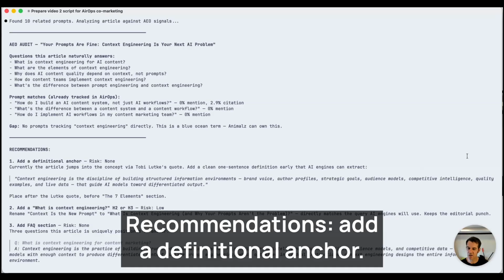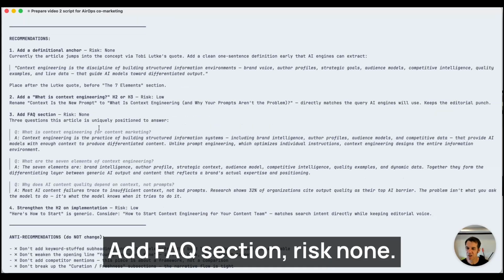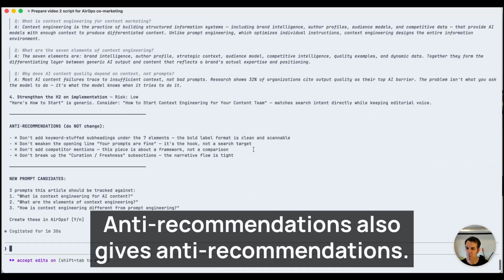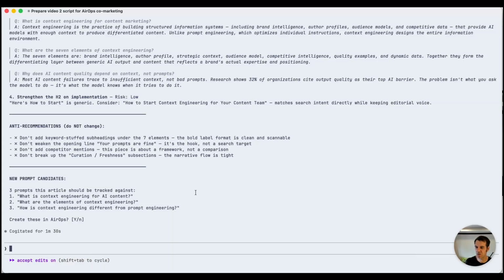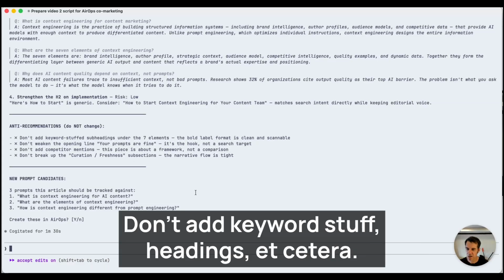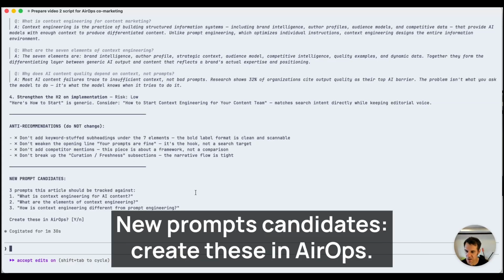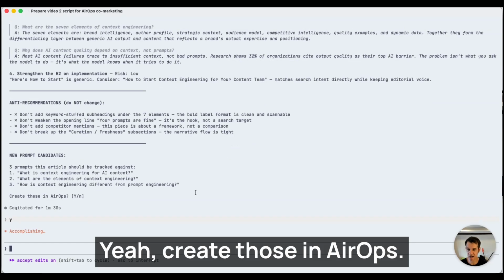Recommendations: add a definitional anchor, risk none. Add FAQ section, risk none. That's pretty cool. It also gives anti-recommendations: don't add keyword stuffing, headings, etc. New prompt candidates: create these in AirOps. Yeah, create those in AirOps.